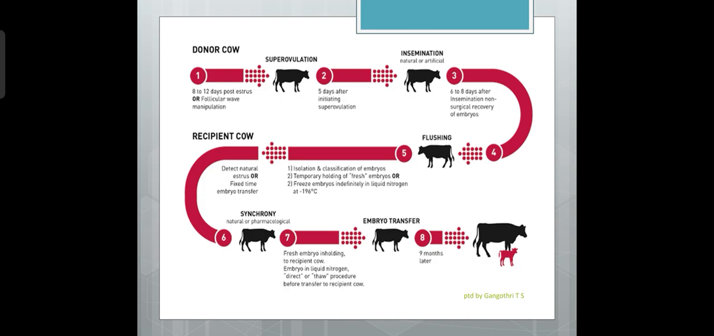In this picture, it's a flow chart of the embryo transfer technique. Donor cow, 8 to 12 days post estrus or follicular wave manipulation. Then superovulation is done. 5 days after initiating superovulation, we have to carry out insemination. It may be natural or artificial, but they prefer artificial insemination.